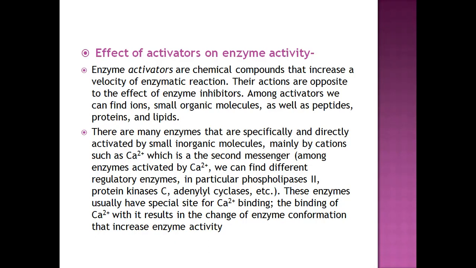There are many enzymes that are specifically and directly activated by small inorganic molecules, mainly by cations such as the calcium ion, which is a second messenger. Among enzymes activated by calcium, we can find different regulatory enzymes, in particular phospholipase A2, protein kinase C, and adenylyl cyclases. So these are the names of enzymes.